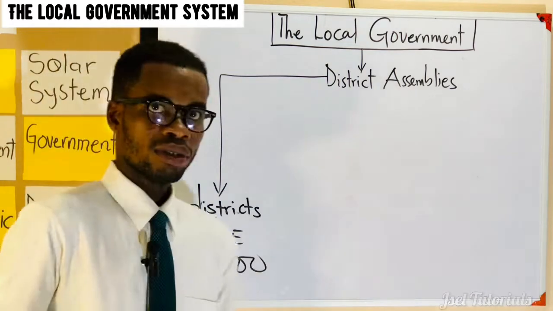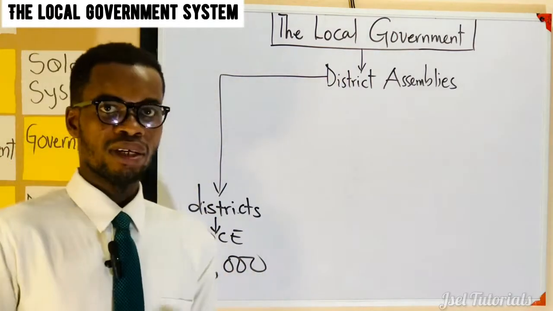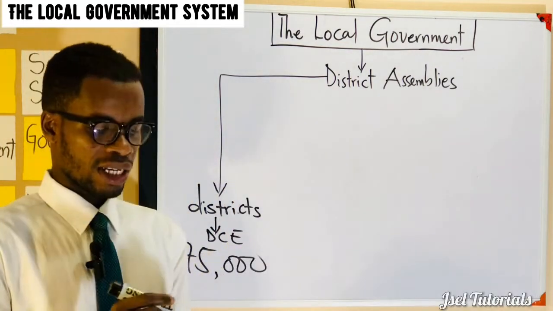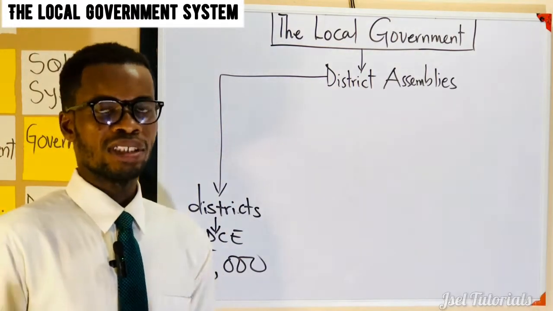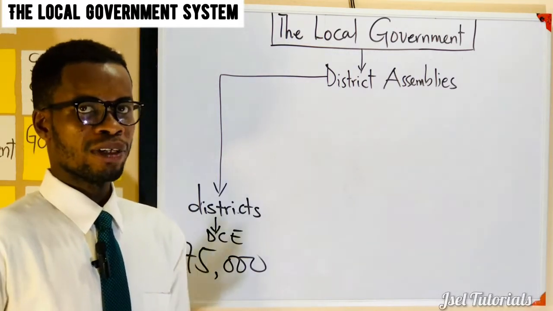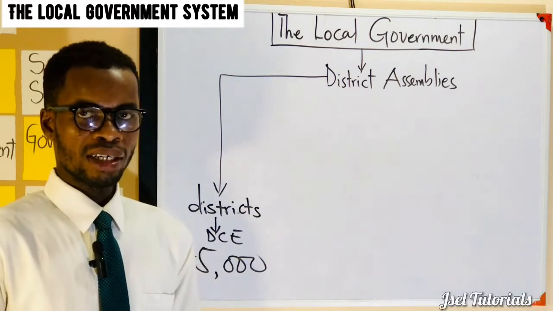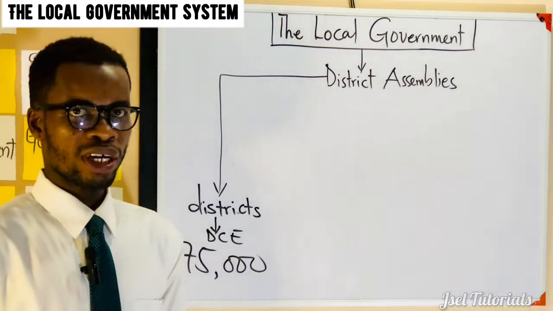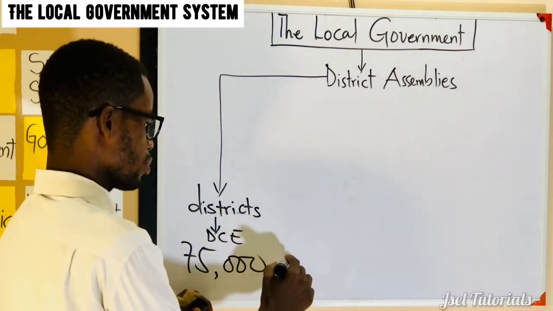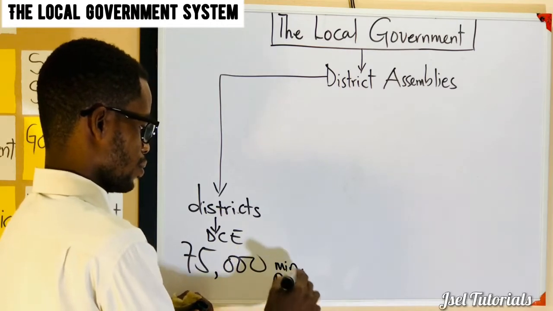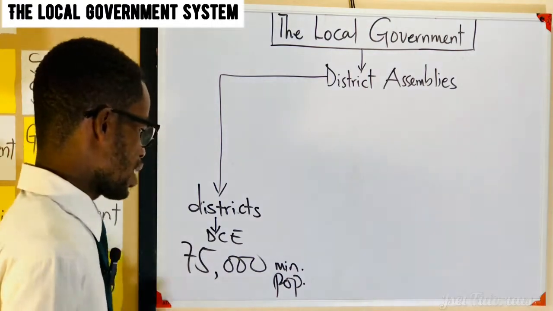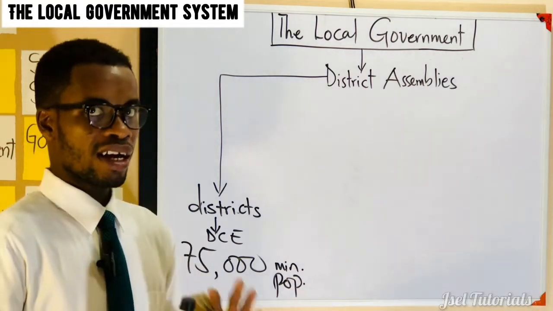So if you have a minimum population of 75,000, yes, your administration will be classified as a normal district assembly, because of the size of the area and the infrastructure over there. So minimum population. I guess when I put it this way, you understand. So that is for a normal district assembly.